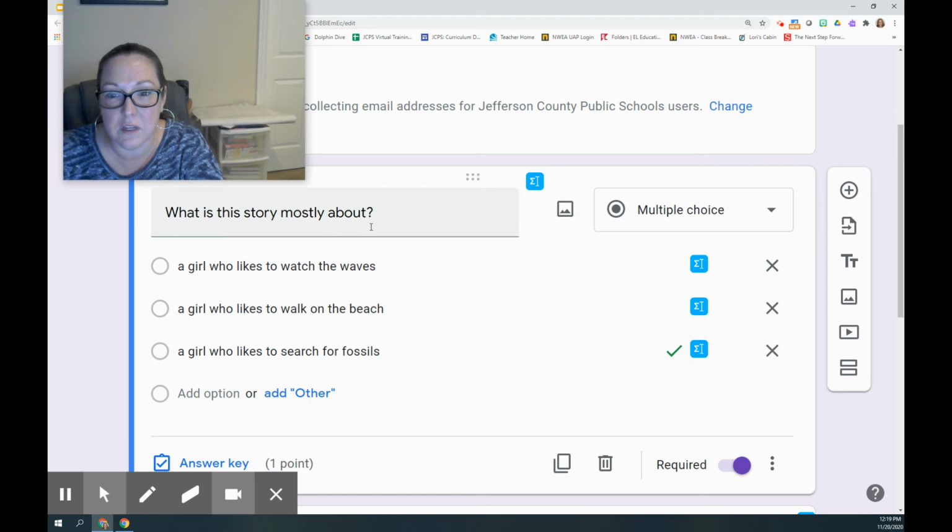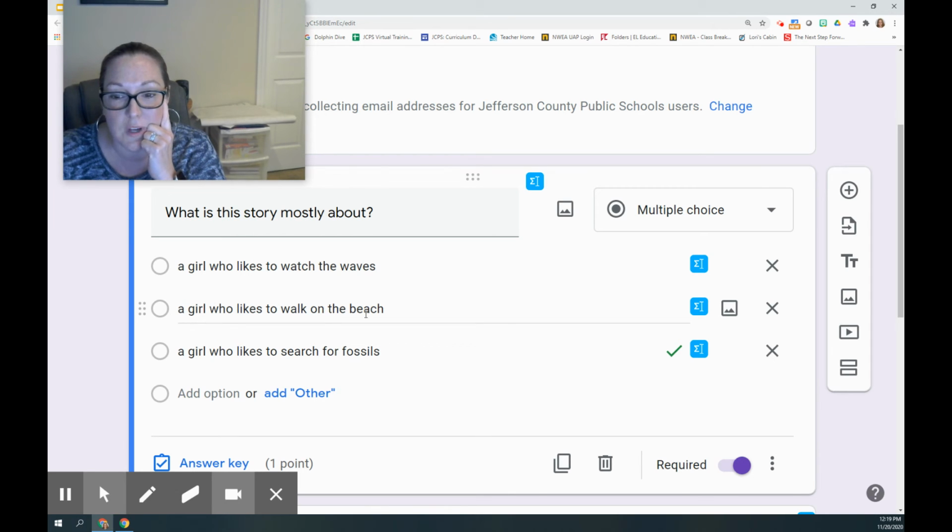Okay, so let's take a look at this first question here. What is this story mostly about? Now, what we need to do is read all three of these choices. This one right here is not a choice, but these three are choices. What is this story mostly about? A girl who likes to watch the waves. Yeah, it's about a girl, and she did like to go down by the waves, so maybe that's a choice, but I'm not going to pick that one yet because I haven't read the others.